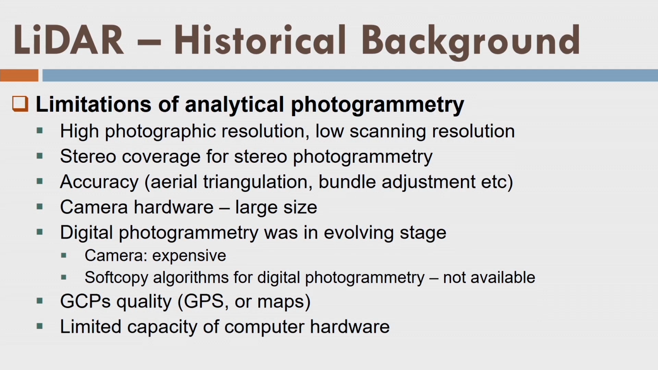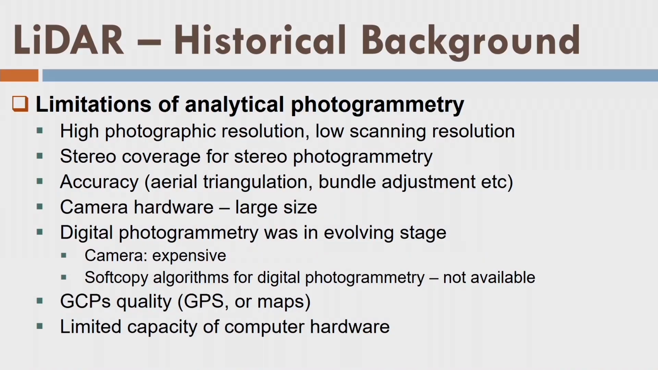Digital photogrammetry was in place, but it was in the evolving stage, and algorithms like SIFT or SURF were not in place. And the cameras which were using films were very expensive as well as large in size. Moreover, digital cameras were in the evolution stage, and they were also very expensive and large in size.